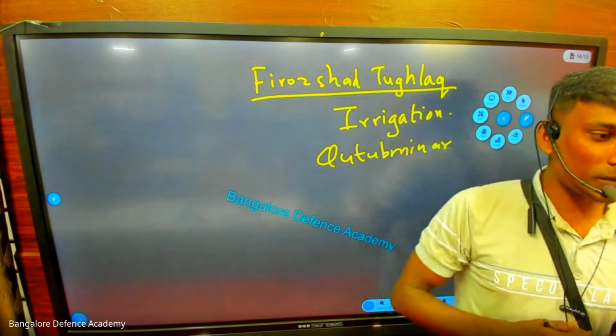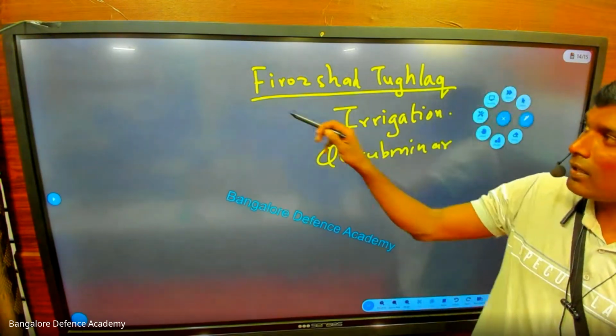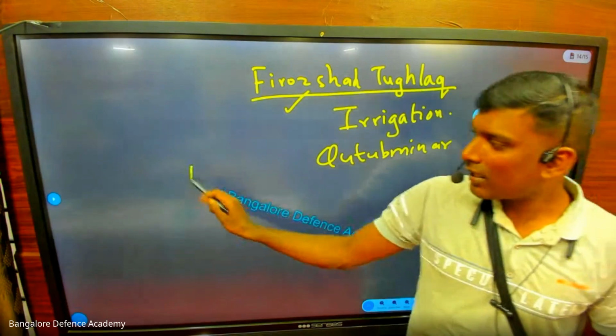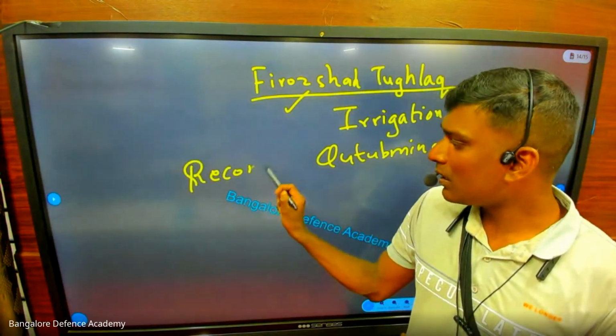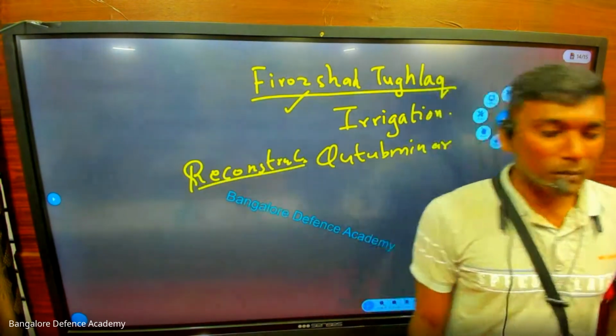Firoz Shah Tughlaq felt very bad. He decided we will rebuild it. So the top floor was rebuilt by Firoz Shah Tughlaq. So now there can be a question: who reconstructed it? Who is that?